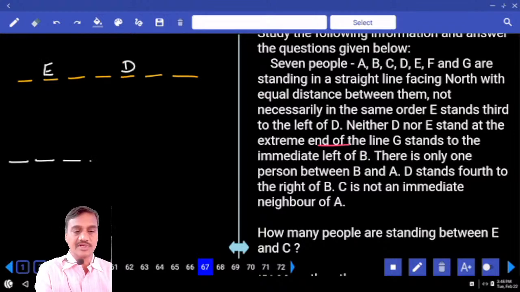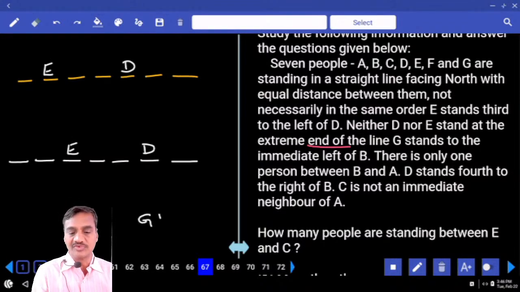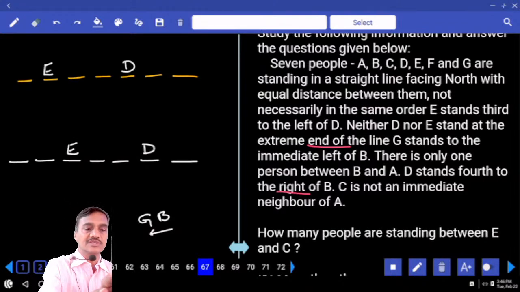And what is the next one we have? 4, 5, 6, 7. Now E is at the third place, and D is second from the left-hand side. E sits to the left of D. Neither D nor E sits at any one of the extreme ends of the line. And G stands to the immediate left of B, so G and B are together. And there is only one person between B and A. D stands fourth to the right of B. As D stands fourth to the right of B, B must be at this place.